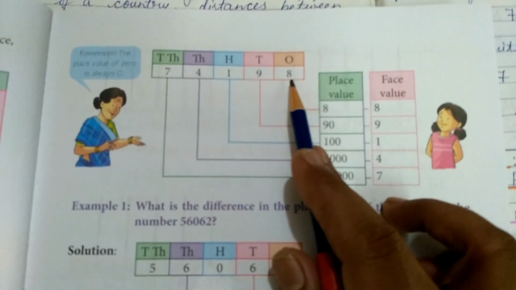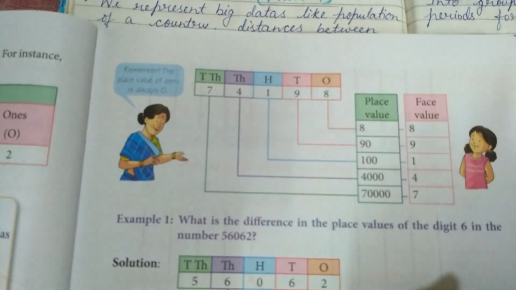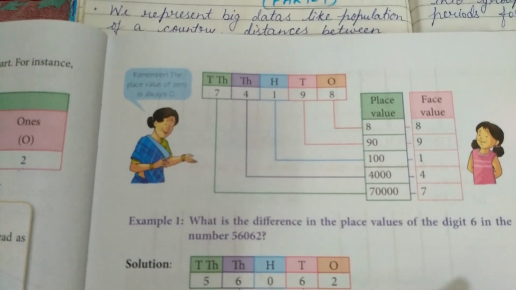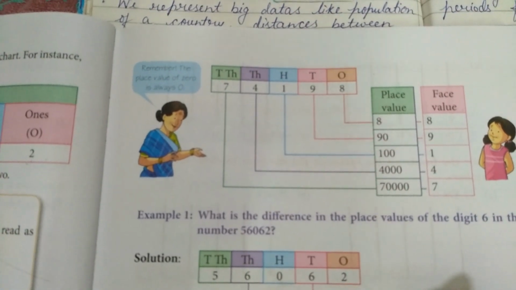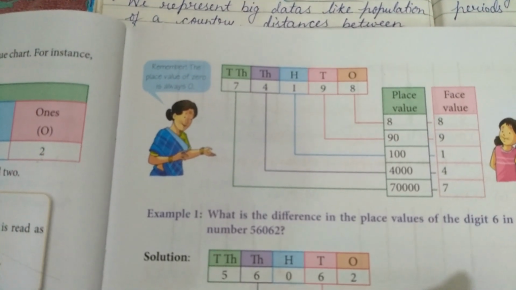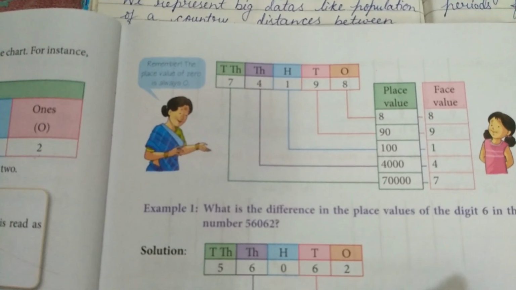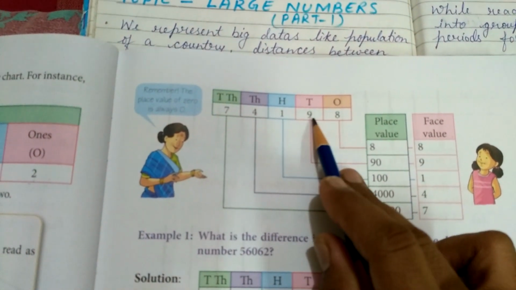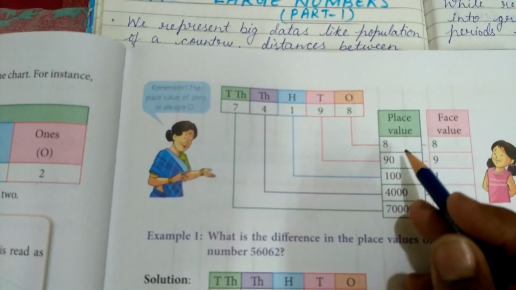Place value of 8 is at the ones place, so 8. And face value of any number is the number itself. For example, if I ask what is the face value of 4, 4 is the answer. What is the face value of 8? 8 is the answer. What is the face value of 1? 1 is the answer. So face value of any number is that number itself. But place value is according to the place. What place it is holding in the place value system chart, that is its place value.